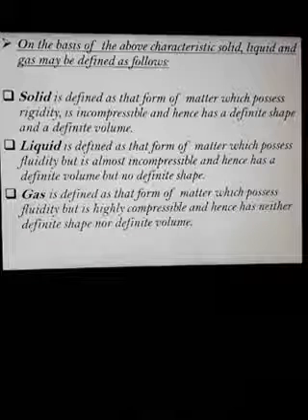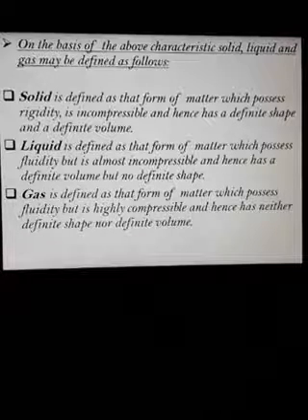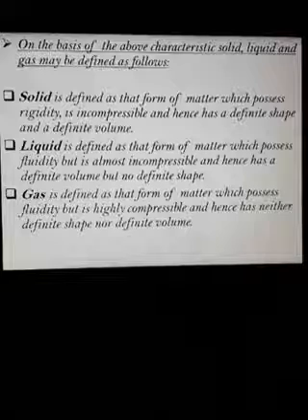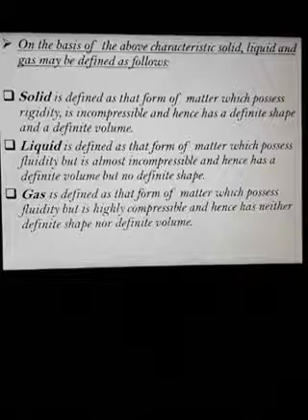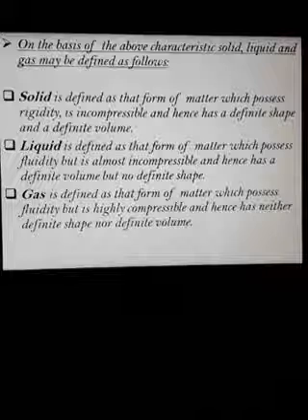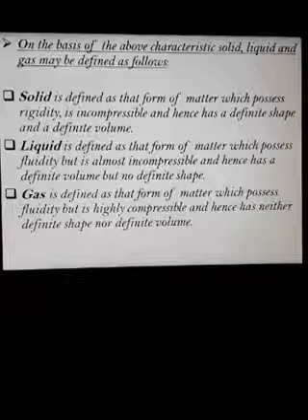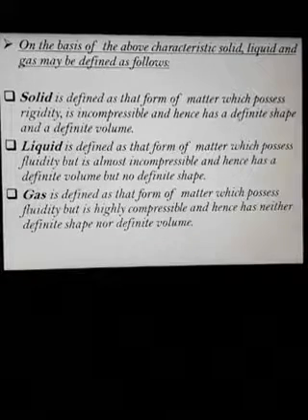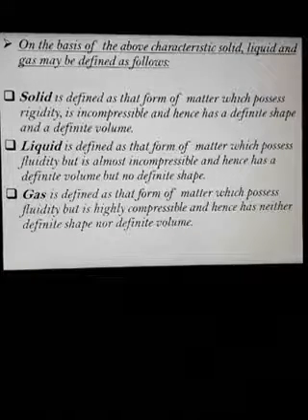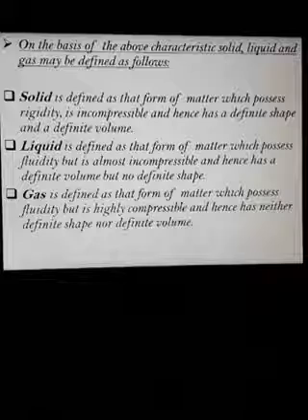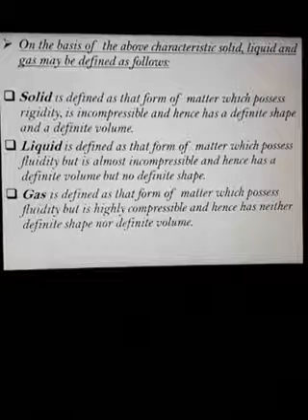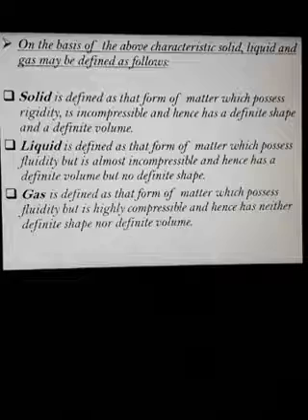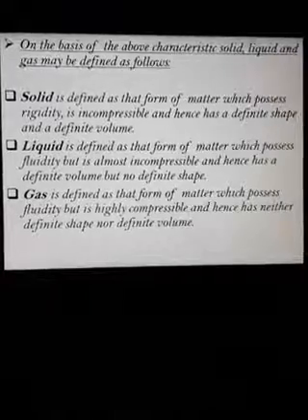Liquid is defined as that form of matter which possesses fluidity but is almost incompressible and hence has a definite volume but no definite shape. Gas is defined as that form of matter which possesses fluidity but is highly compressible and hence has neither definite shape nor definite volume.